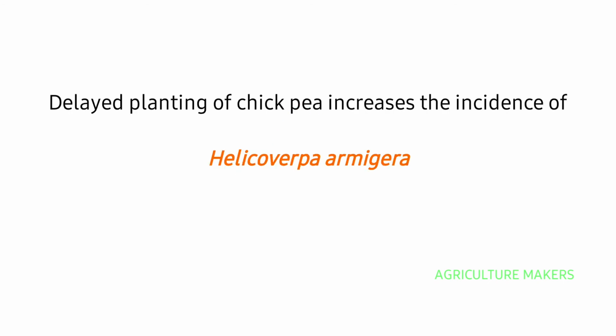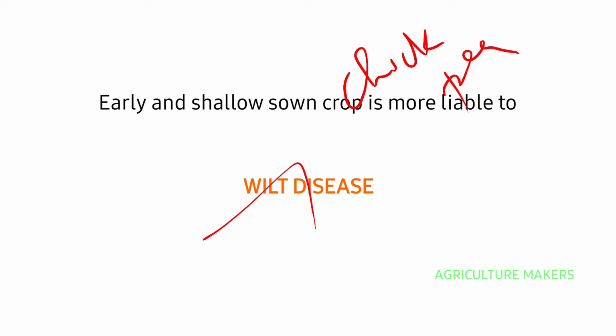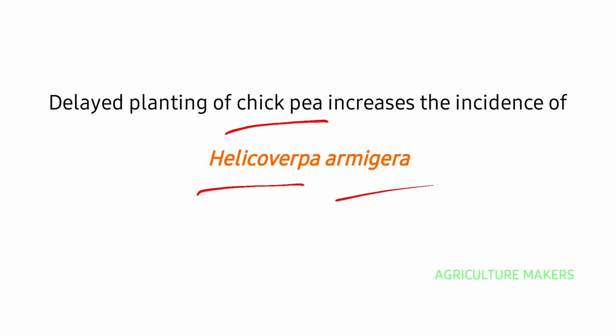Delayed planting of chickpea increases the incidence of bollworm, which is here pod borer, that is Helicoverpa armigera, which is said to be bollworm in case of cotton, and in case of chickpea, it is pod borer. Early and shallow sown crop in chickpea is more liable to wilt disease. That is, early and shallow sown crop leads to wilt disease, and delayed planting, or late sowing, leads to incidence of Helicoverpa.